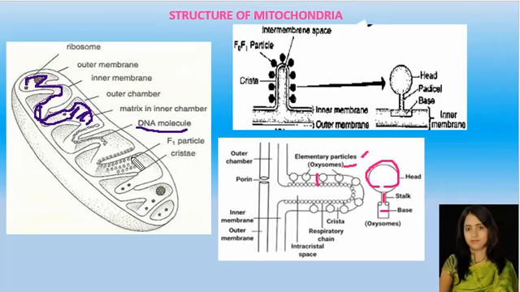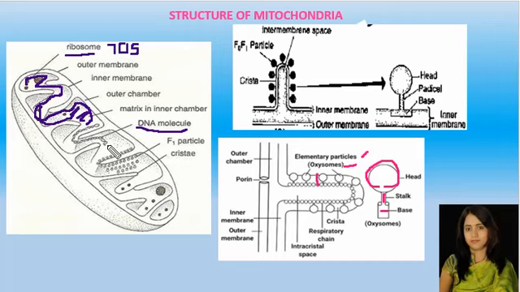In addition, ribosomes are present in it. In the matrix of the mitochondria, what type of ribosomes do you find? They are 70S type ribosomes. Because of the presence of this double-stranded circular DNA, the mitochondria is known as a semi-autonomous cell organelle. So this is about the structure of mitochondria.